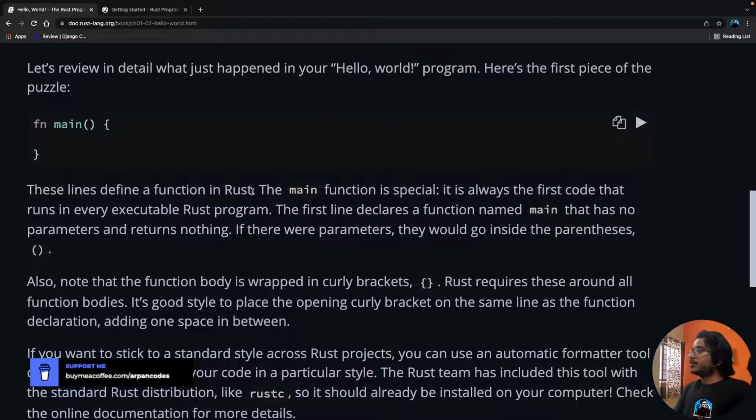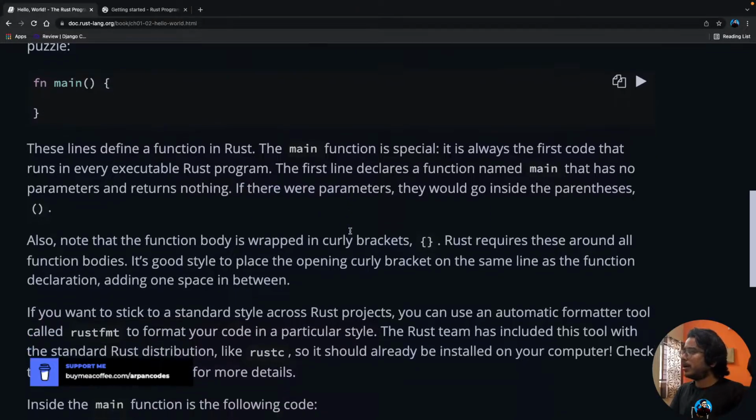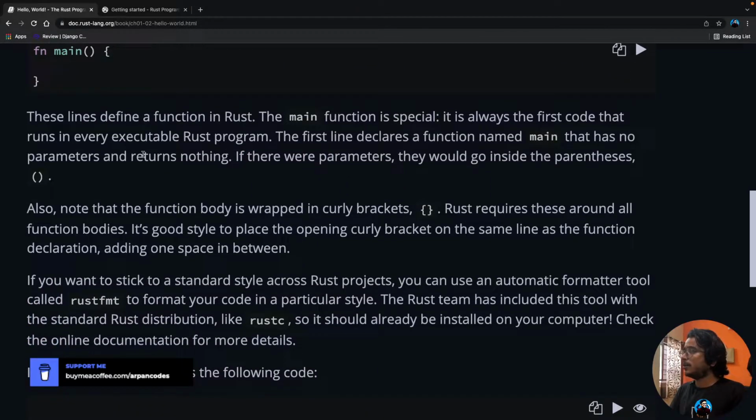These lines define a function in Rust. The main function is special. It is always the first code that runs in every executable Rust program. The first line declares a function named main that has no parameters and returns nothing. Okay, no parameters, my bad, not parentheses. That's what I was thinking. If there were parameters, they would go inside parentheses.